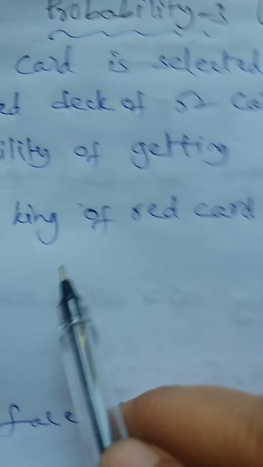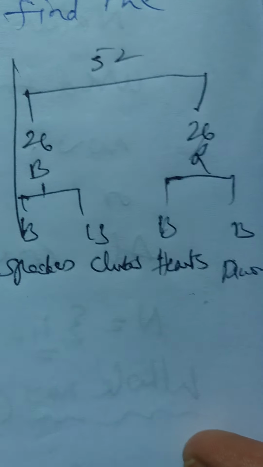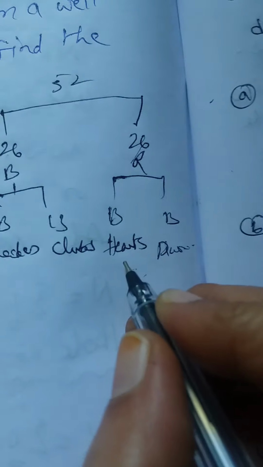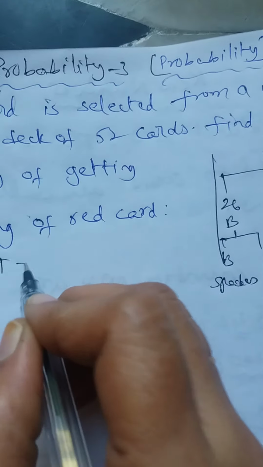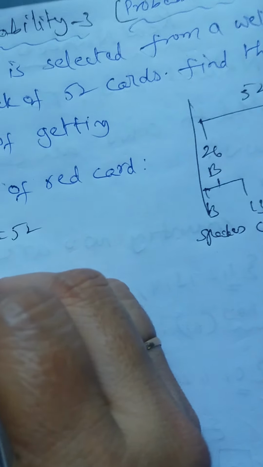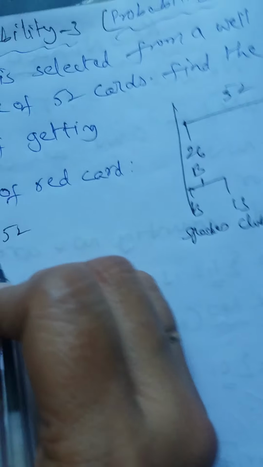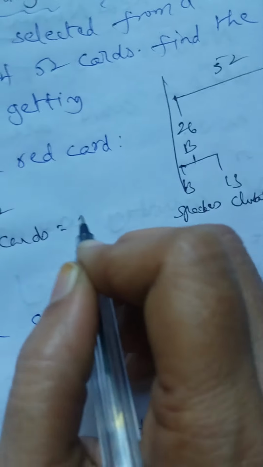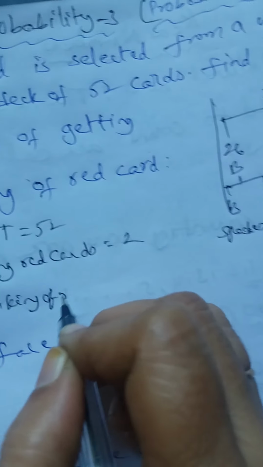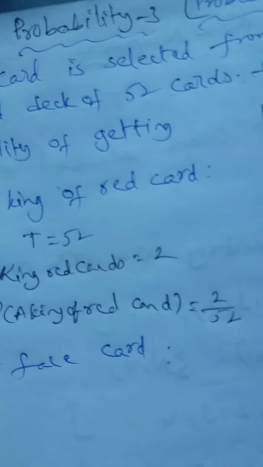So, you observe a king of red card. How many red cards are there? Two groups, 13 hearts, 13 diamonds. So, everywhere in the two sets there are two red kings. So, probability: total number of cards are 52. Now, king of red cards is 2. Therefore, probability of a king of red card is equal to 2 upon 52.